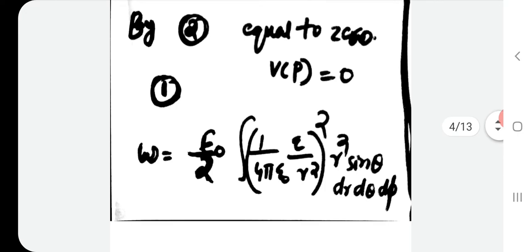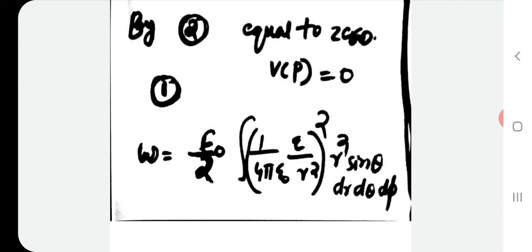But if we are using equation 1, the field due to a point charge is given by 1 by 4 pi epsilon 0 q by r square. So the expression is W equal to epsilon 0 by 2 integral E square, so 1 by 4 pi epsilon 0 q by r square whole square d tau.